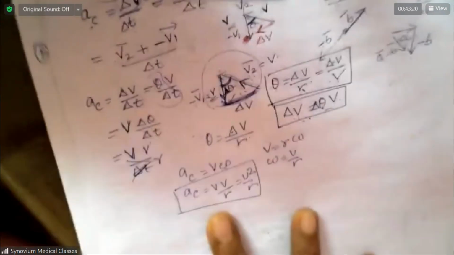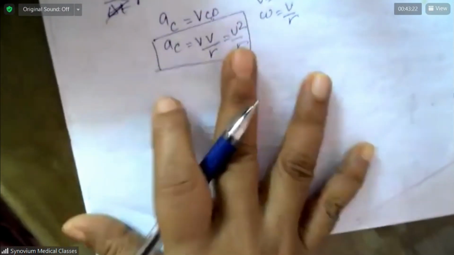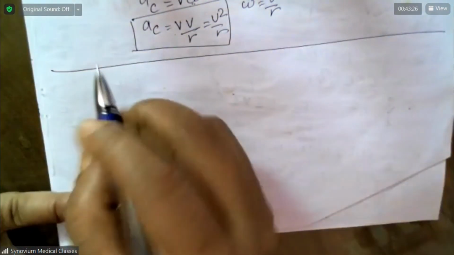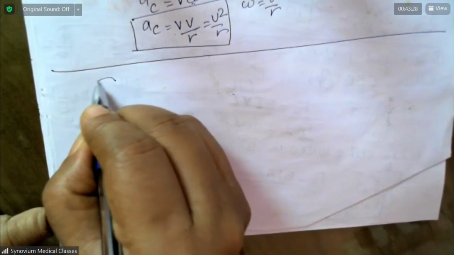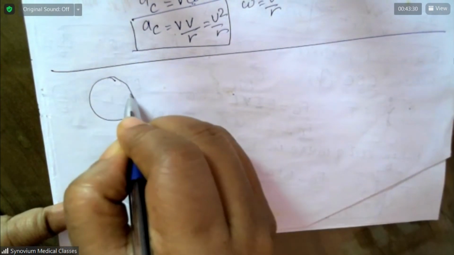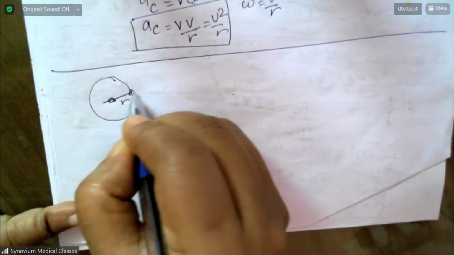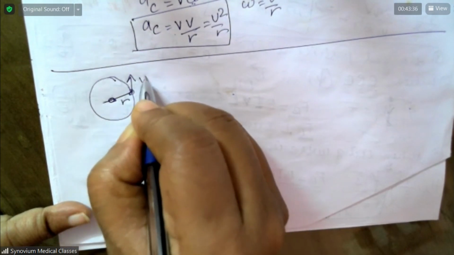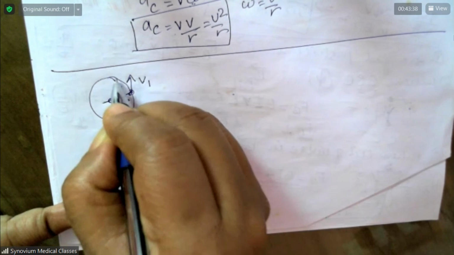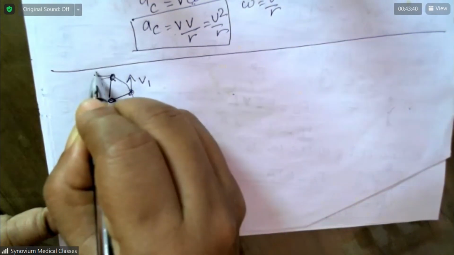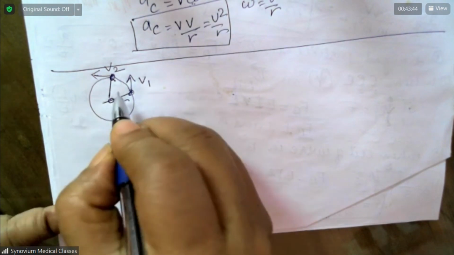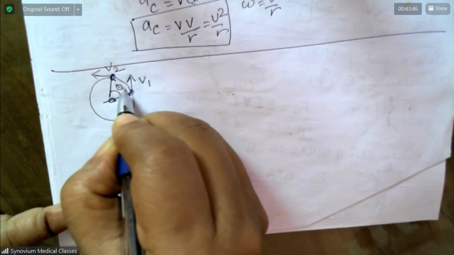I'll explain you once more, because this derivation is important. Consider an object moving in a circular path of radius r. At this moment, this velocity is v1. After a time t, its velocity is v2. It makes an angle theta.